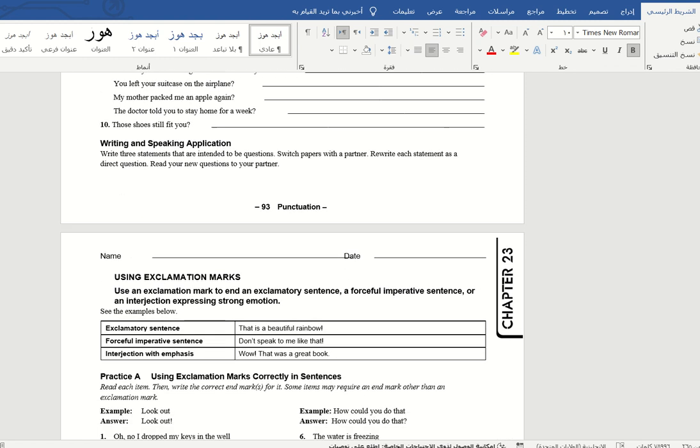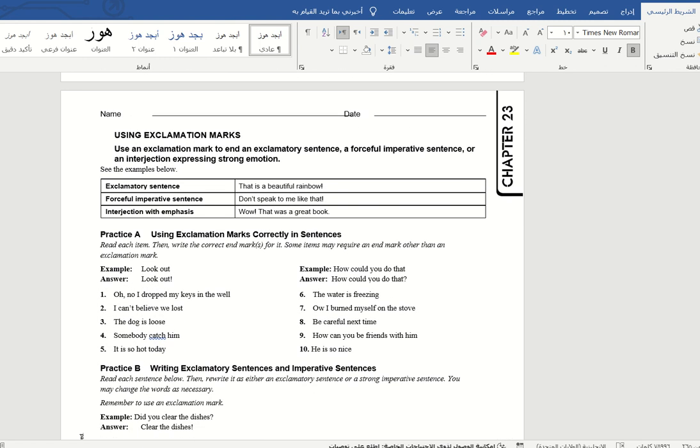And here we have page 94. We have here using exclamation marks. So here we have the uses of the exclamation mark after an exclamatory sentence, a forceful imperative sentence, and an interjection with emphasis.